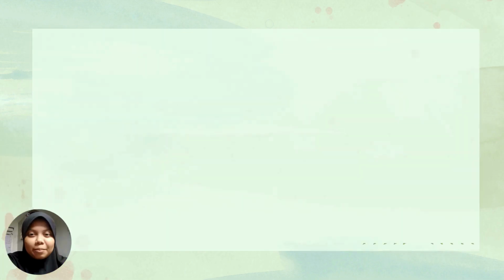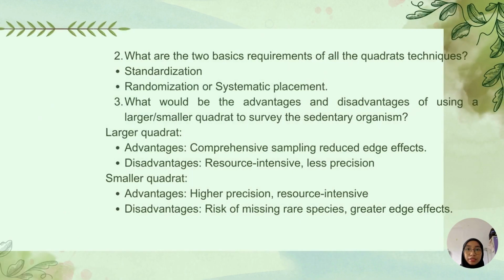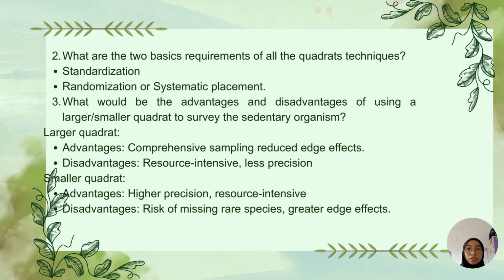Thank you. Now, let's look at the poster questions. For question 1, define the term quadrant in practice. A quadrant is a standardized area used in ecological research to sample and study a specific habitat. It helps assess the distribution and abundance of species within the designated area, providing a systematic and replicable method for ecological studies.